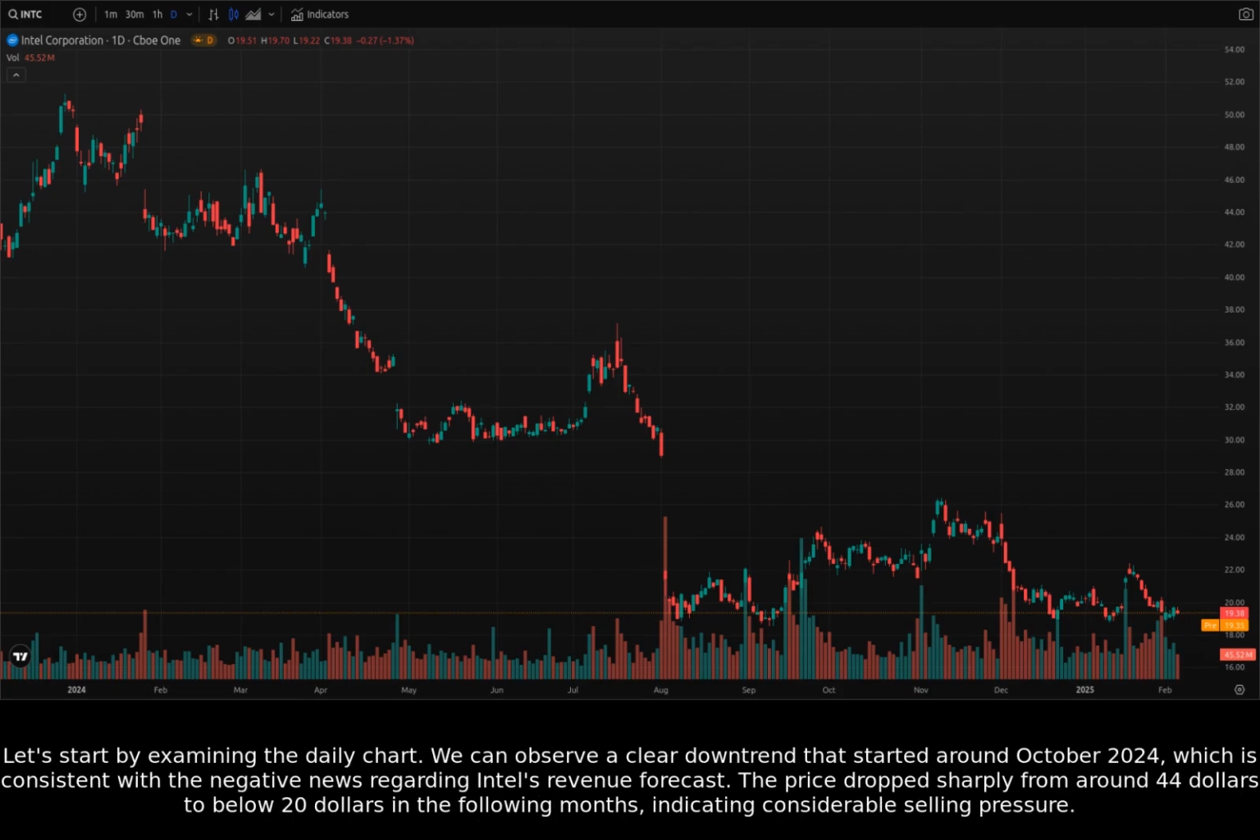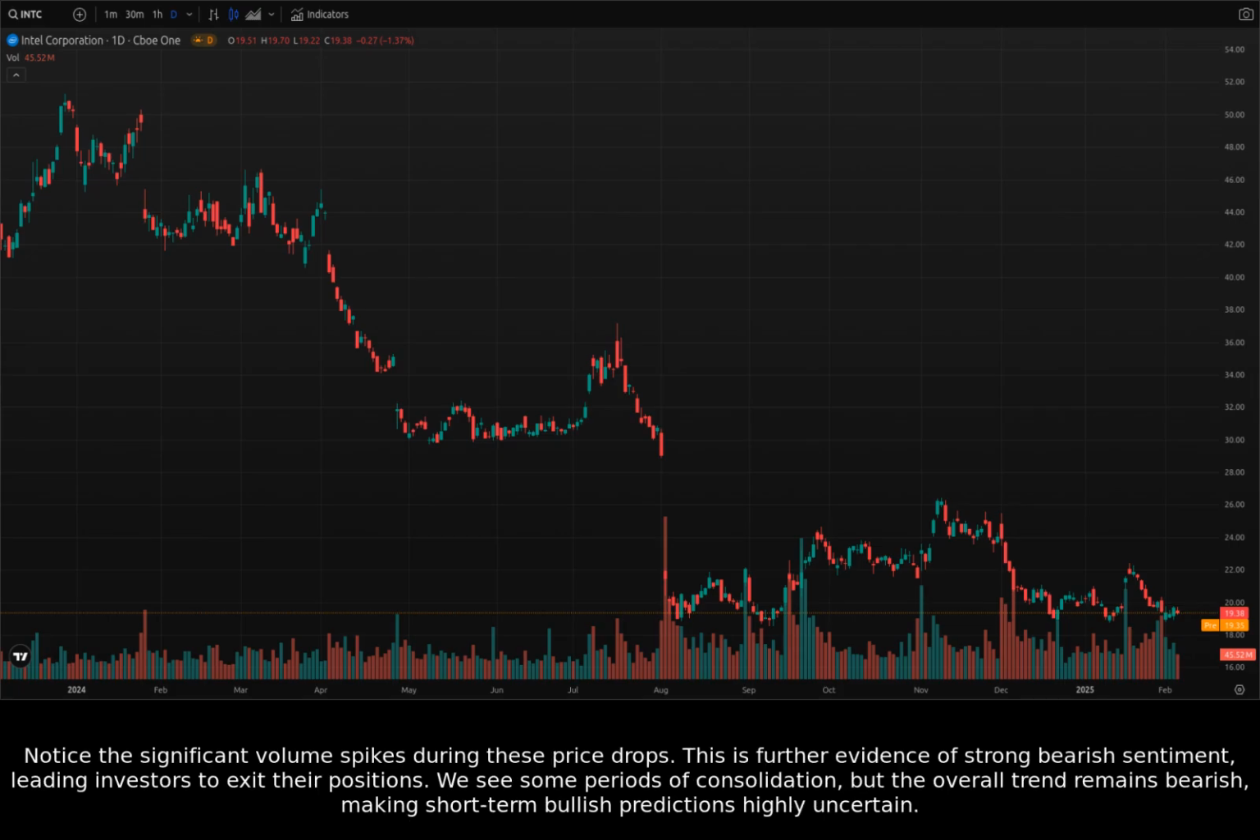Let's start by examining the daily chart. We can observe a clear downtrend that started around October 2024, which is consistent with the negative news regarding Intel's revenue forecast. The price dropped sharply from around $44 to below $20 in the following months, indicating considerable selling pressure. Notice the significant volume spikes during these price drops. This is further evidence of strong bearish sentiment, leading investors to exit their positions.